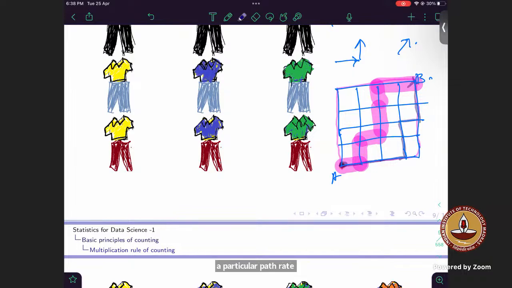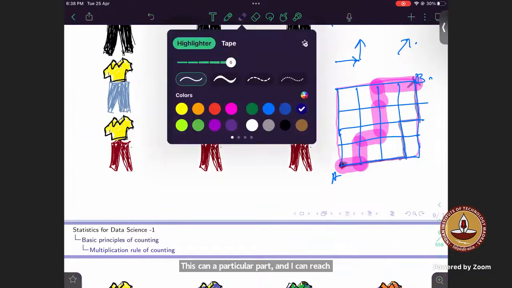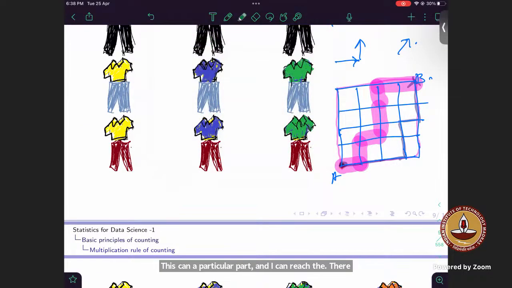This can be a particular path and I can reach B. There can be another path where somebody can go this way and then this way and this way, this whole way, and then go this way. But there can't be a path where you will go this way and again this way and again this way and then go this and this.